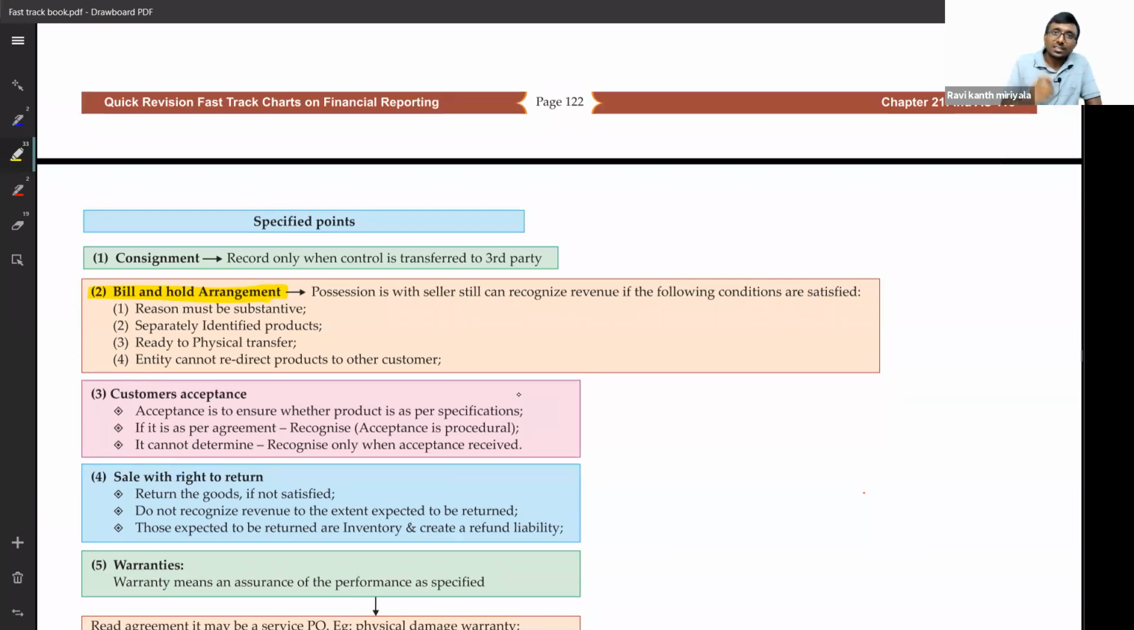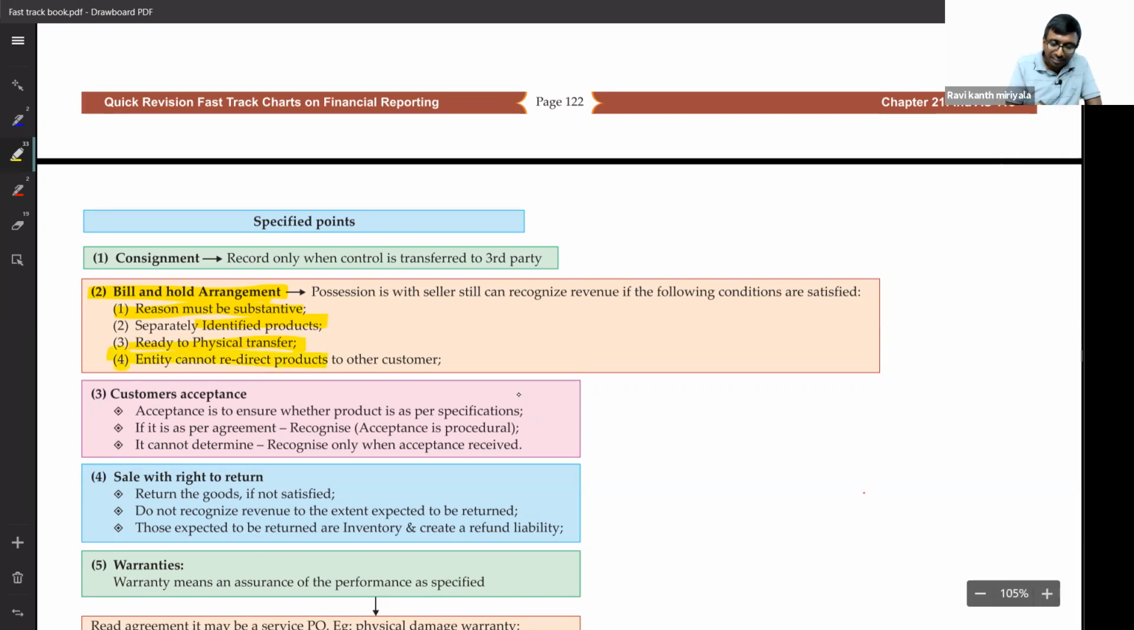First, the reason must be substantive. Means at the request of the customer, I have not delivered the goods. Otherwise, goods are ready, I would have done that job. Second, goods are identified and ready for physical transfer. Everything is ready, but at the last minute the customer said, sir, don't send it, I need it later, please keep it with you. At his request, I stopped the transportation. Otherwise, I would have sent it.